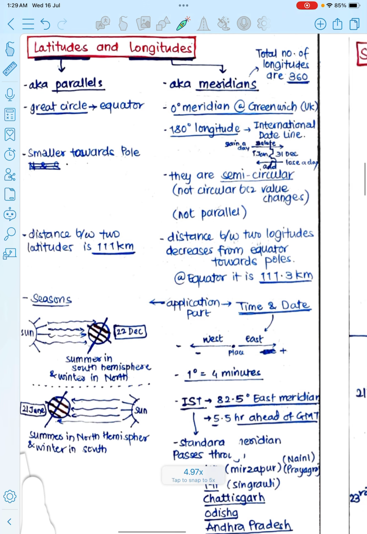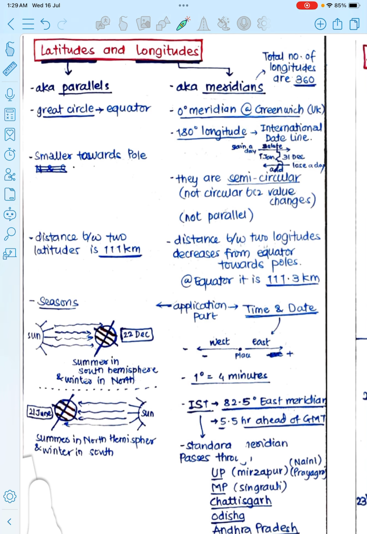Okay, so what is latitude? A simple definition is the angle from the center of the earth towards north and south direction is known as latitude, and the angle in east and west direction, that is longitude. Okay, let's know the number of longitudes and latitudes.